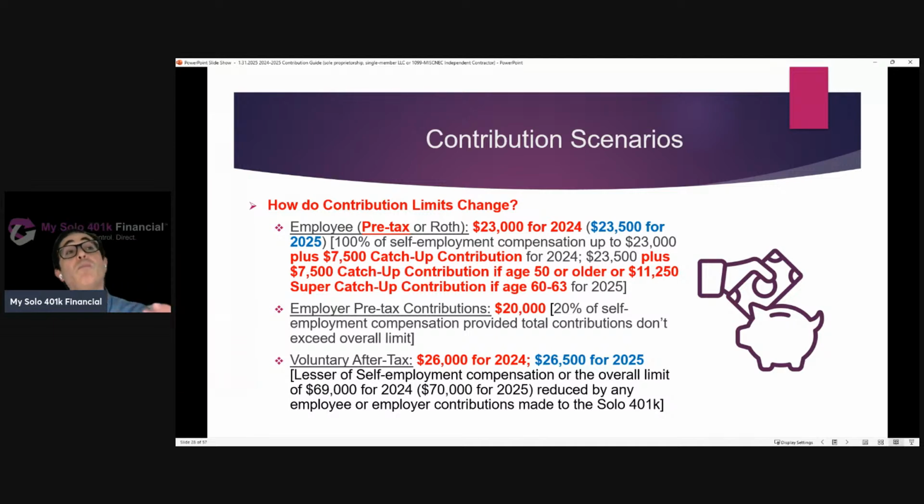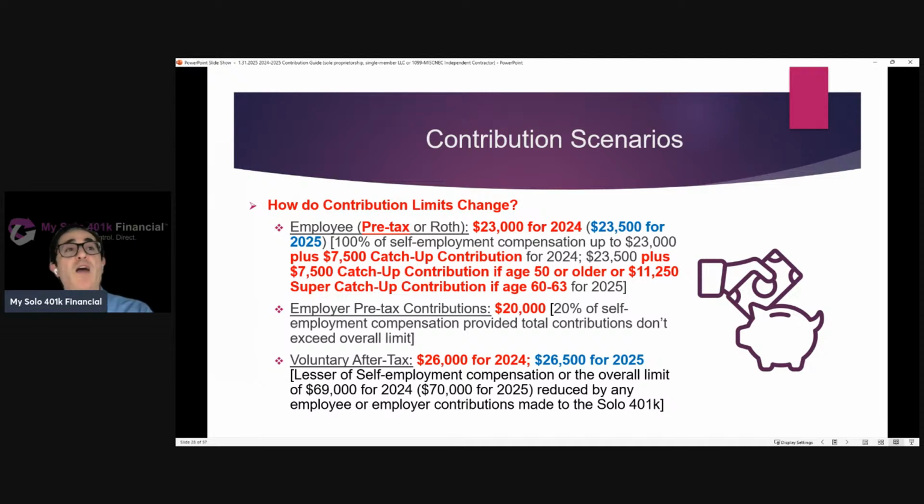Now, another good point that's illustrated here is that the voluntary after-tax contribution amount is not reduced by the catch-up contribution. So they're still able to make, in sum, the additional contributions all the way up to $76,500 for 2024. But again, that catch-up contribution is going into that employee bucket.